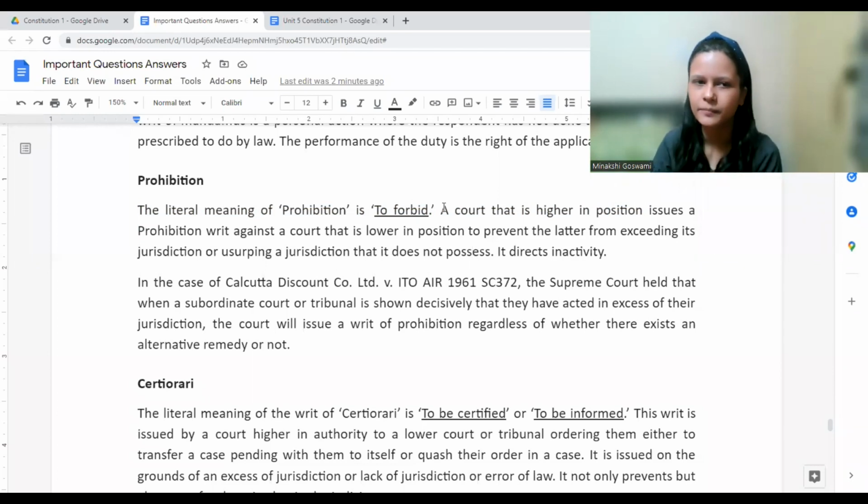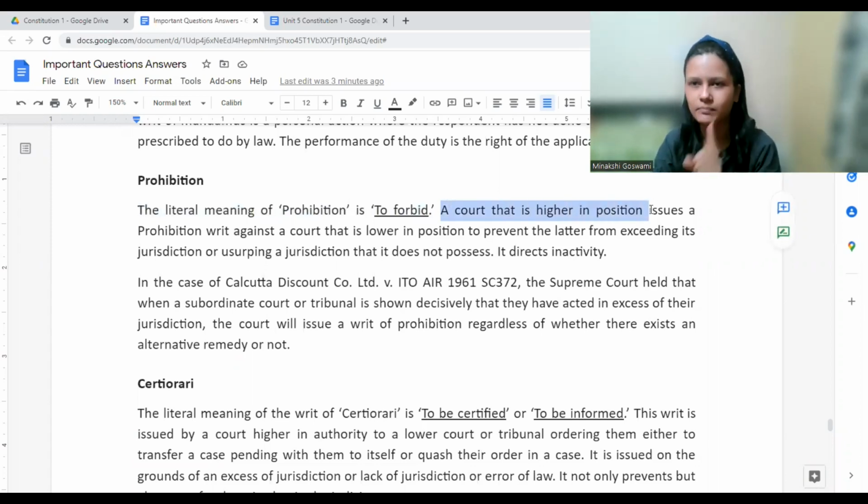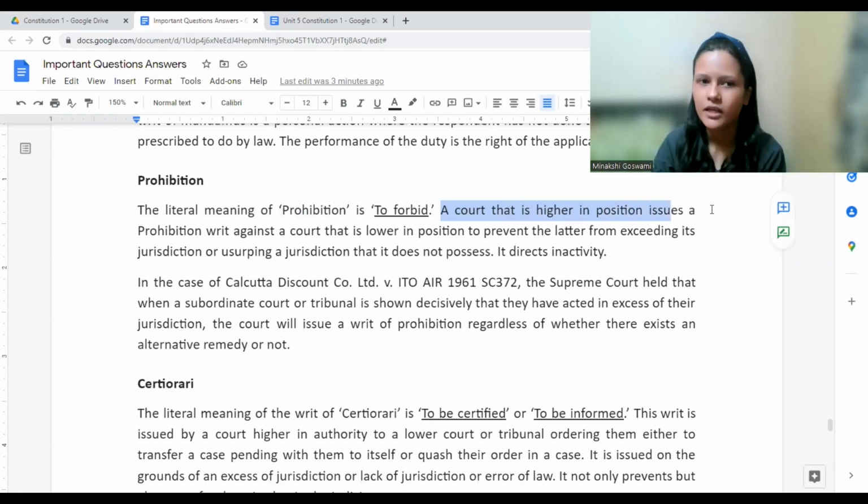So what is prohibition? Prohibition means to forbid. A court that is higher in position. When we say higher in position, it means the Supreme Court and High Court, because only these two courts can issue it. So a court that is higher in position issues a prohibition writ against a court that is lower in position.